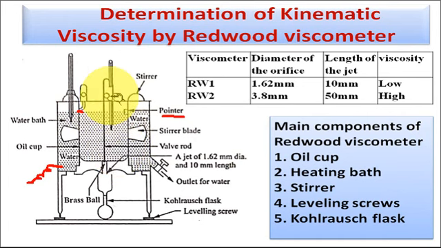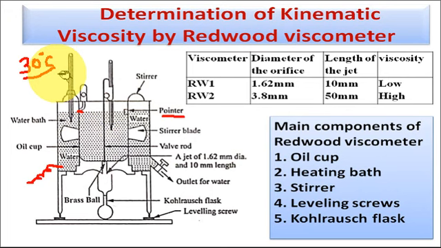So suppose we want to take a reading at 30 degree centigrade. First of all, up to 30 degree centigrade, we are heating the lubricating oil. Okay, so at the desired temperature, means the temperature at which we want to take the viscosity determination.